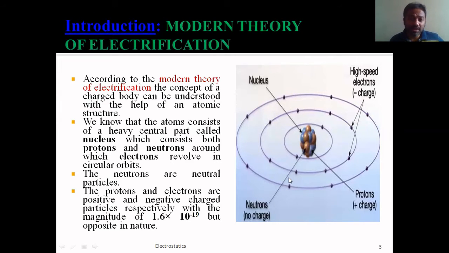You also know that the electron and the proton have the same amount of charge. That means their magnitude is the same, which is equal to 1.6 × 10^-19 coulomb. But their nature is opposite. Electrons are negatively charged particles and protons are positively charged particles.